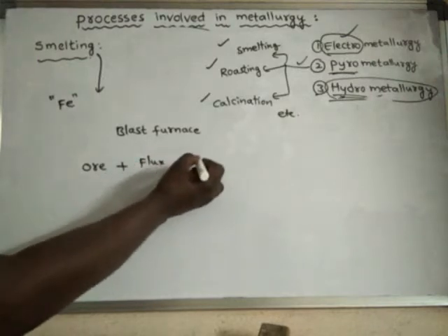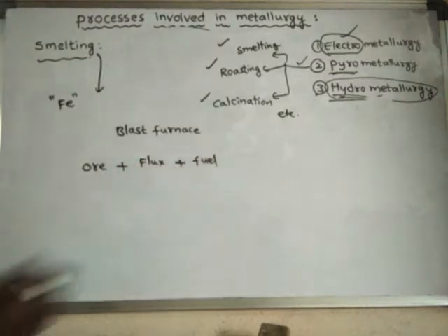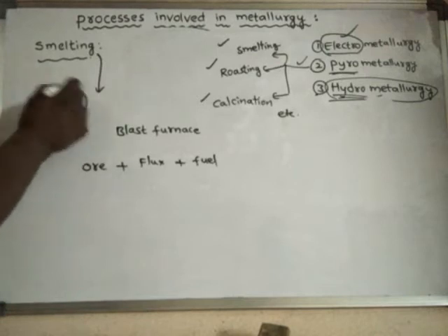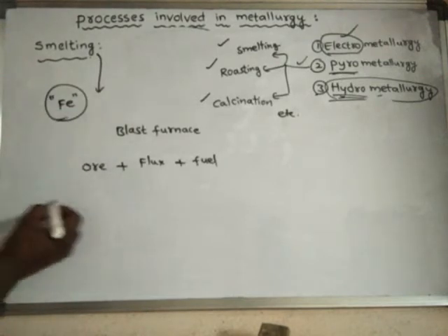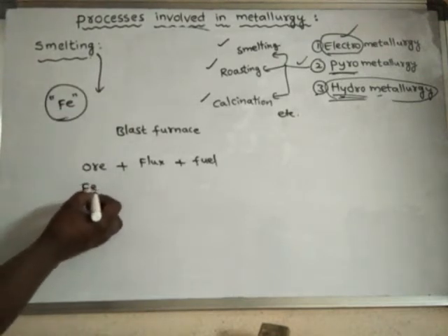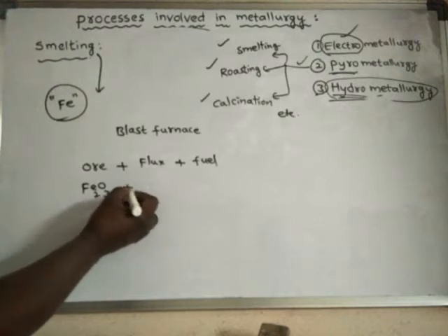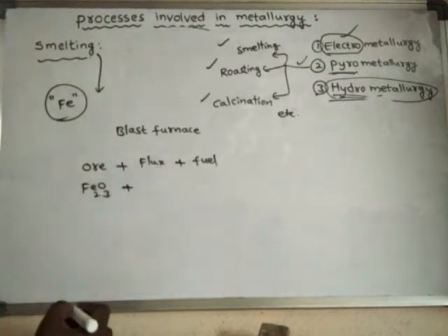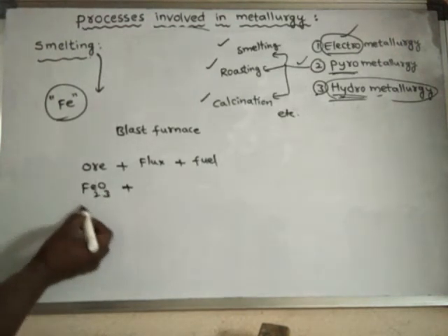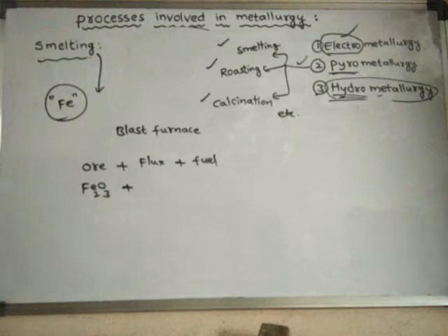Along with the fuel. For the extraction of iron, we use the ore Fe2O3, hematite. Hematite ore is mixed with the flux. What is flux? Flux is a substance which reacts with the impurities. There are many impurities in this iron oxide ore, mainly silicate impurities.